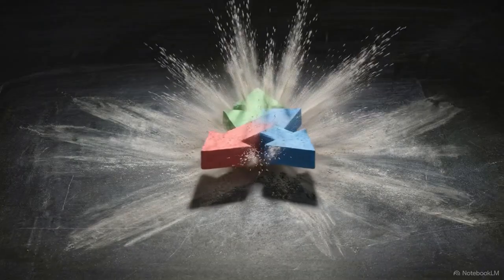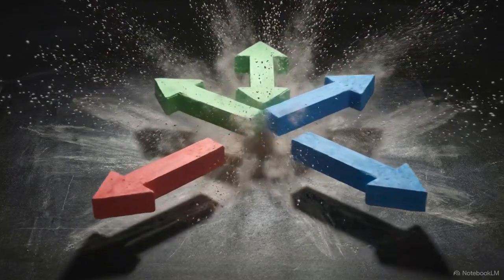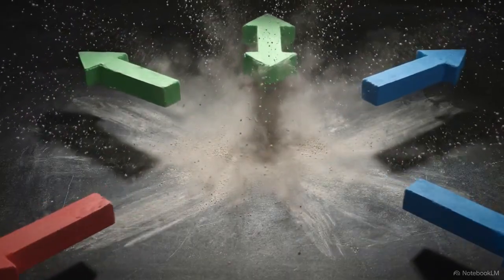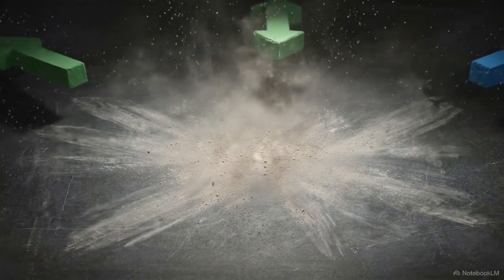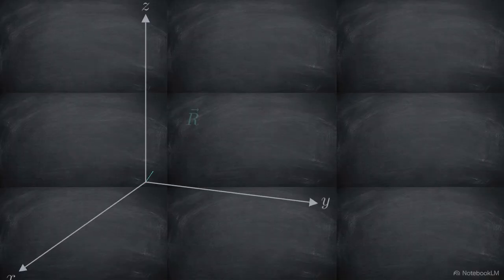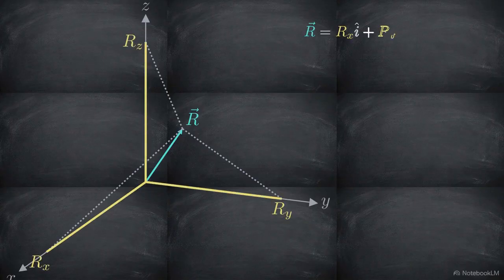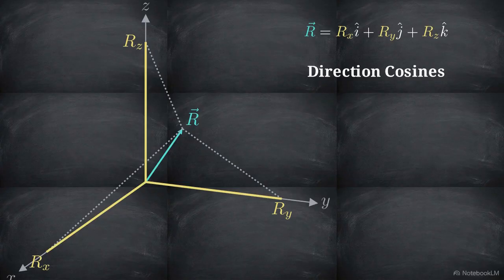Moving from a flat 2D plane into 3-dimensional space, we rely on vector resolution. Any vector can be perfectly shattered into distinct orthogonal components. A single 3D vector casts a perpendicular projection onto the x, y, and z axes. Mathematically, the full vector is the perfect sum of these parts. R equals the x component acting on i hat, the y component on j hat, and the z component on k hat. To define the vector's orientation, physicists use direction cosines l, m, and n.